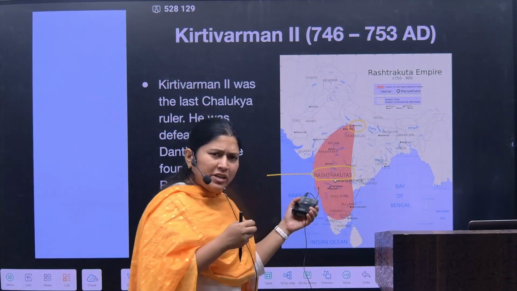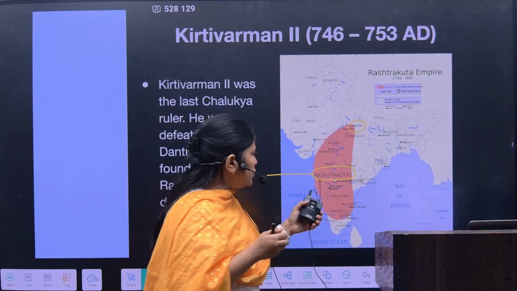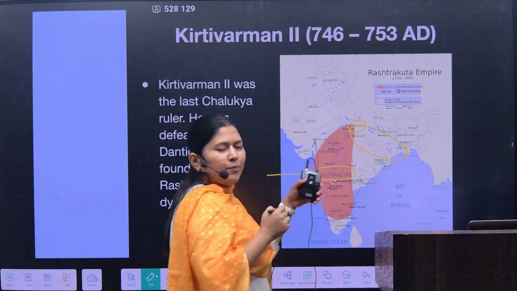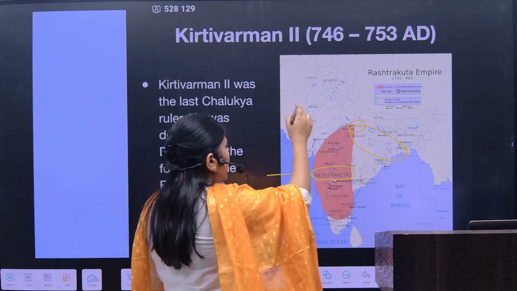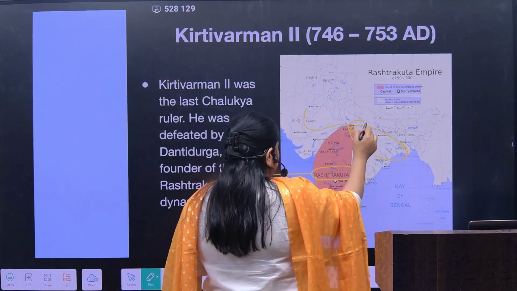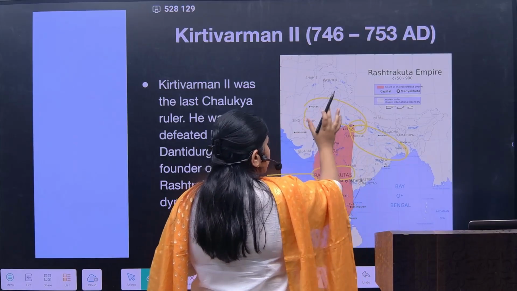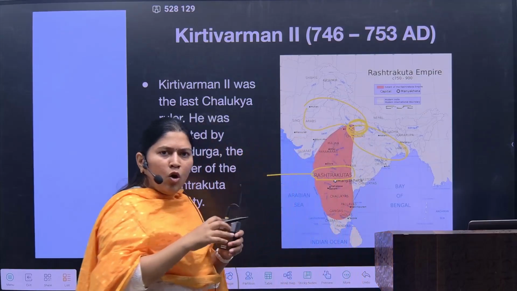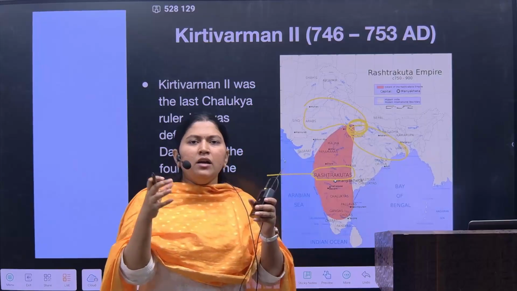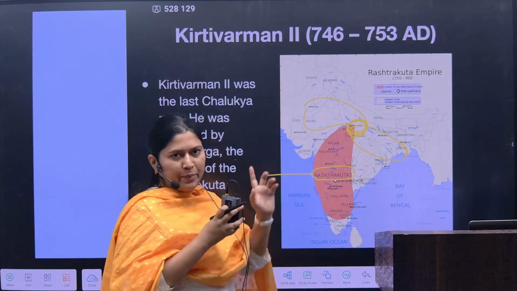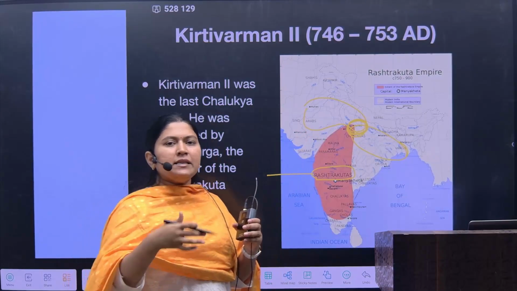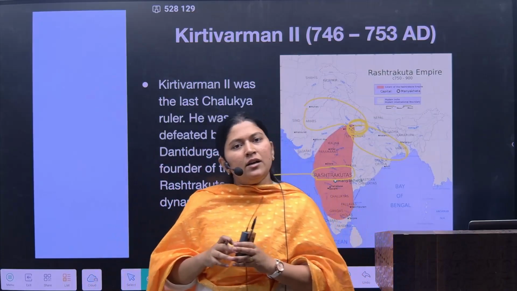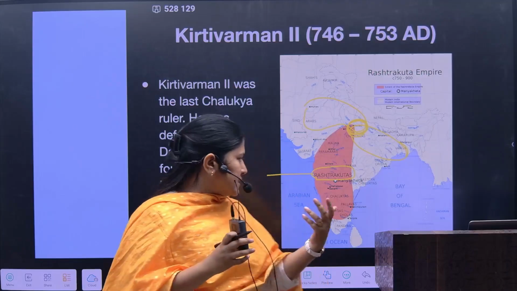Now not only the Rashtrakutas concentrated on Kannauj, but here you will see the Palas would also be concentrating upon the Kannauj region, and from above, the Rajasthan Gujarat region would also be concentrating upon this Kannauj city. So all three of them would be having a power struggle over a single capital. Of course we would be covering that in the early medieval age. Presently we are covering ancient India. That story is also quite interesting, but let's cover the present story.